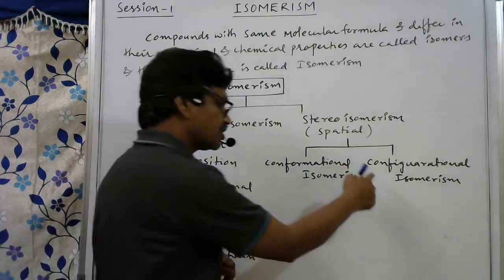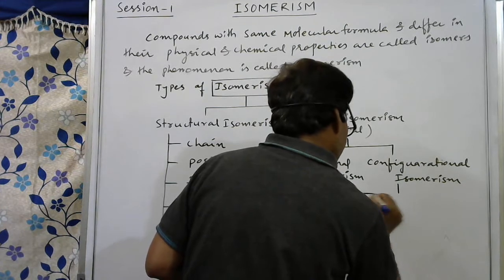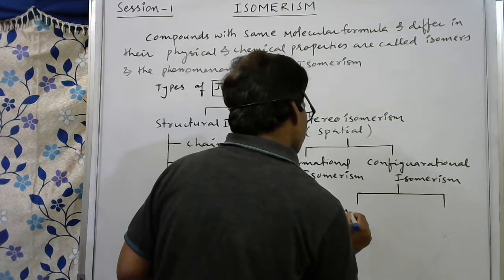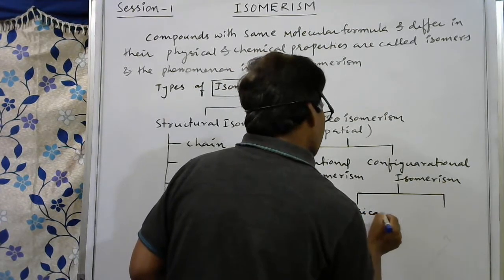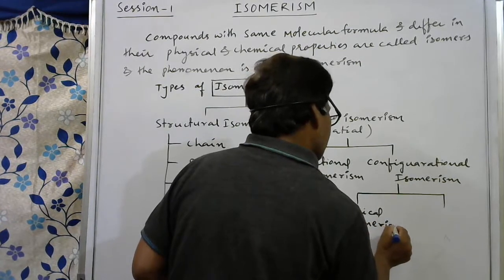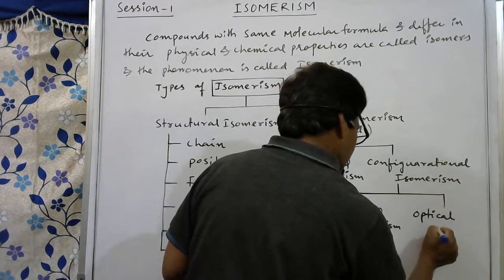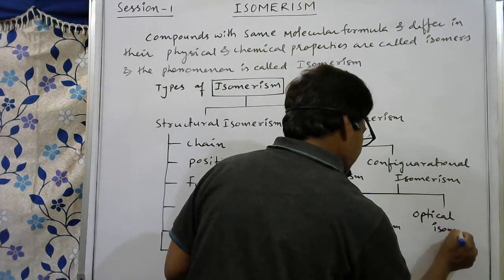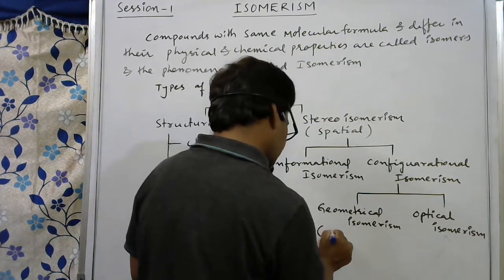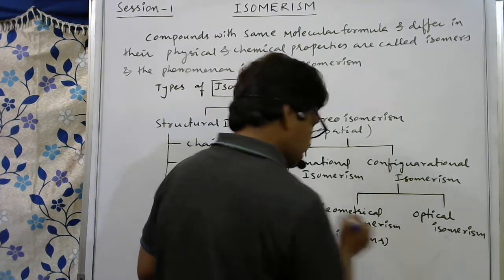Configurational isomerism is again of two types. One is geometrical isomerism. The other one is optical isomerism. Geometrical isomerism is otherwise called cis-trans isomerism.